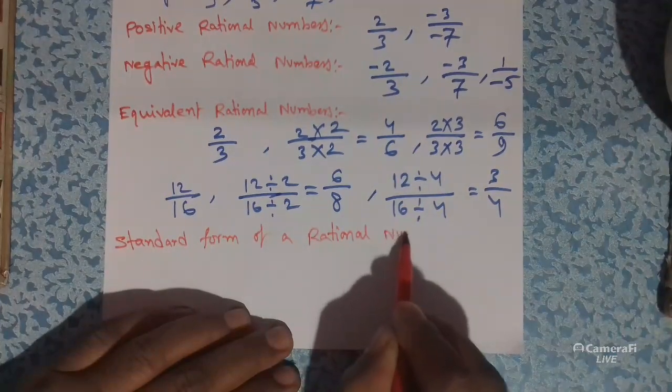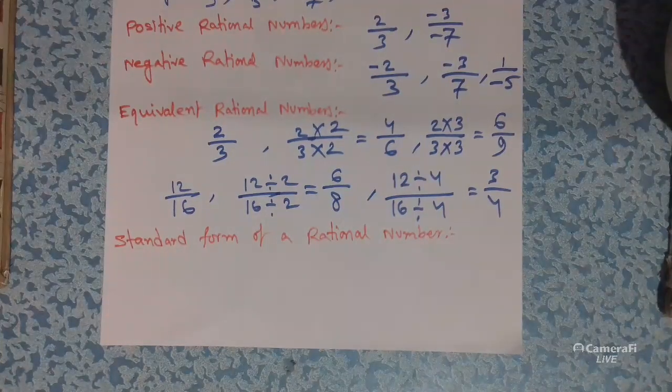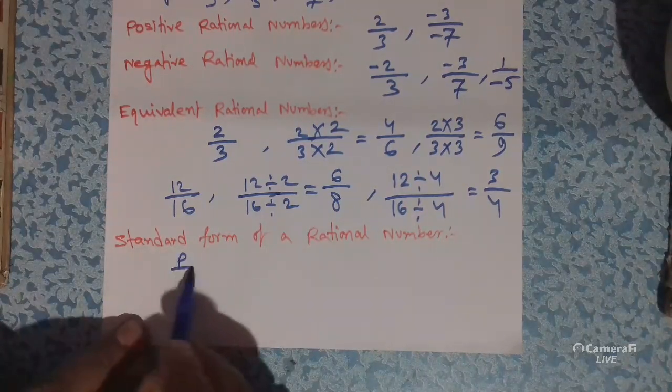Standard form of a rational number. Suppose P by Q is a rational number.